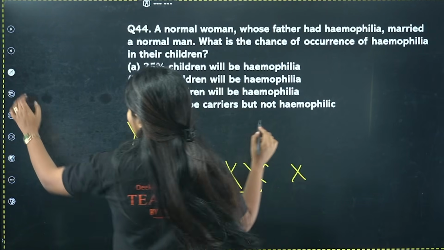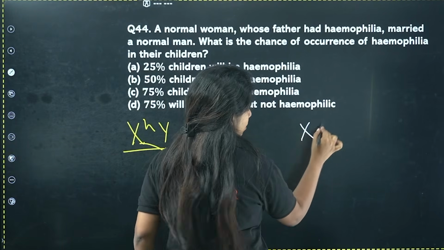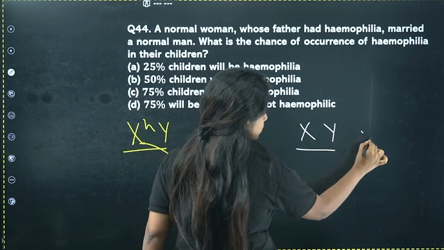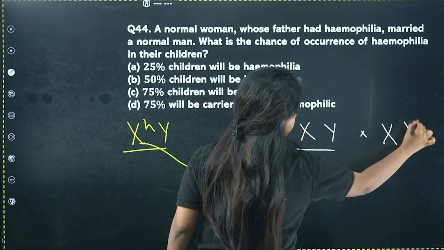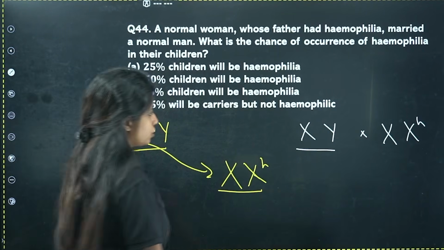So let's make it over here. Now you have got the idea. Normal man means normal man only. No problem in that. And over here you have a female. Now what is the percentage? What is the chance of hemophilia in the children? That is the question.